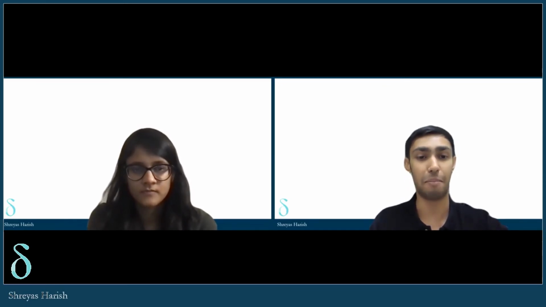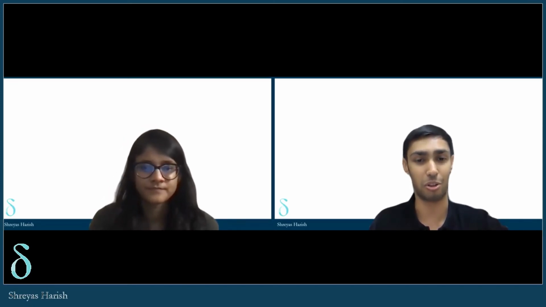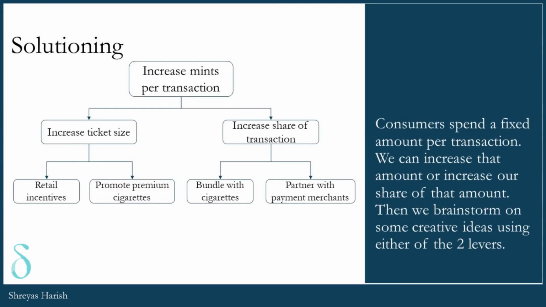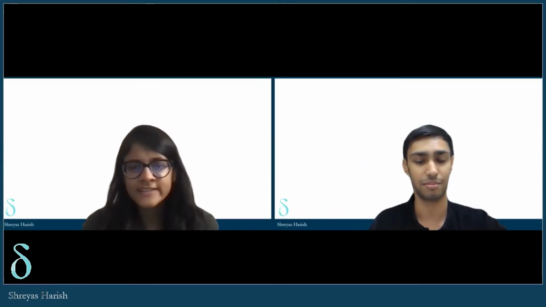Alternately, we can also look at partnering with payment merchants so that there are a new number of transactions that we're also getting in as a part of, and we're getting a larger share of those transactions as well. In order to increase the number of mints sold per transaction, we once again put in a MECE structure of either increasing the size of each transaction or increasing our share of each transaction. Within this, however, we just go into creative solutioning and come up with some, but not comprehensively all possible solutions to the problem at hand. Well, yeah, that seems pretty comprehensive to me. And I think we have reached the end of the case. Why don't you synthesize the case for me now?